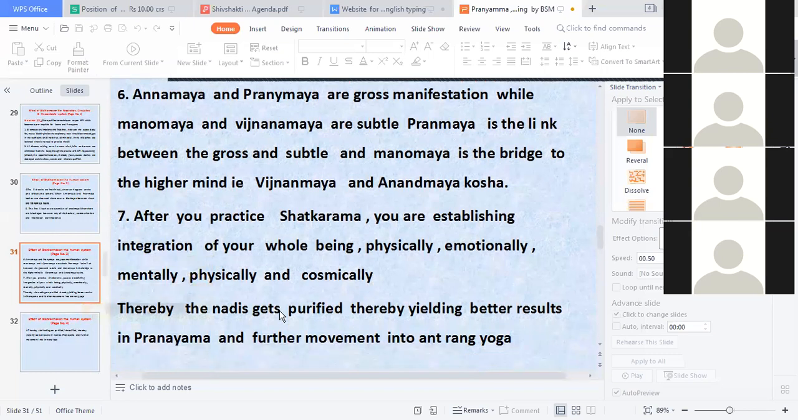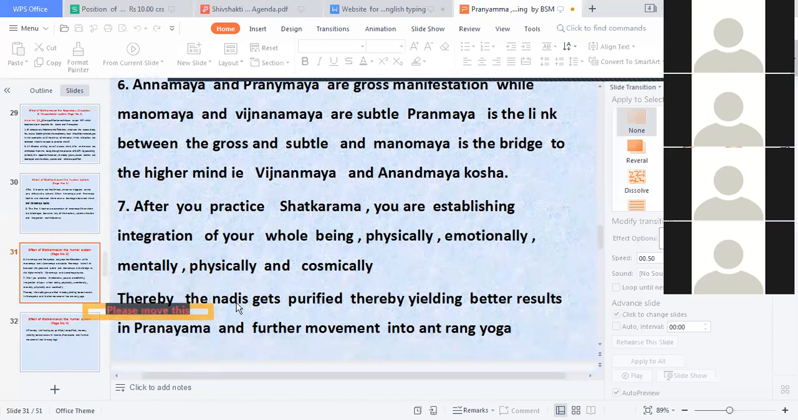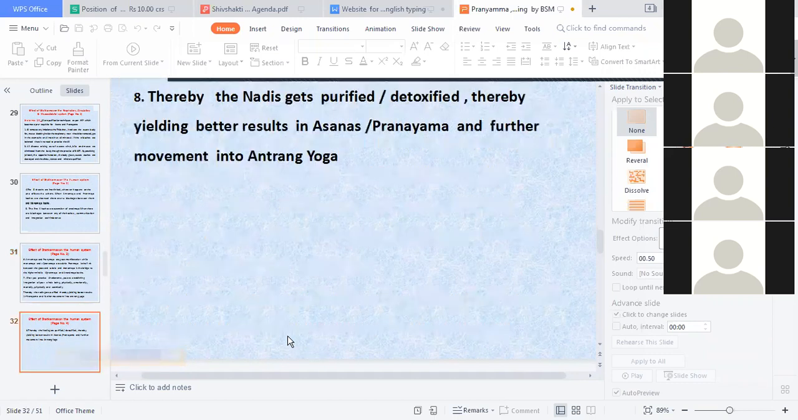After you practice Satkarma, you are establishing integration of your whole being, physically, emotionally, mentally, and cosmically. Thereby the nadis get purified, thereby yielding better results in pranayama and further movements into Antaranga Yoga. Yama, Niyama, Asana, Pranayama, Pratyahara, these are all Bahiranga. Antaranga Yoga क्या है? Pratyahara has become the barrier between the Bahiranga and Antaranga. Dharana, Dhyana, Samadhi, iti Ashtanga Yoga.